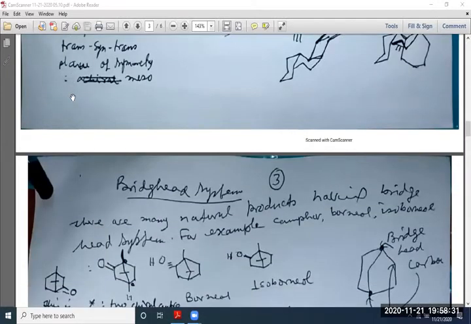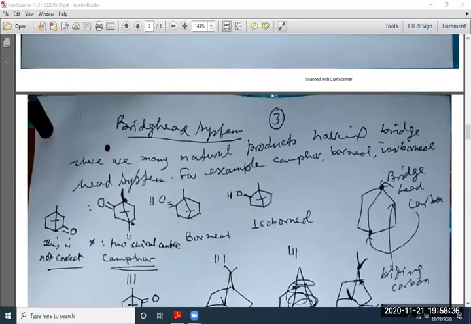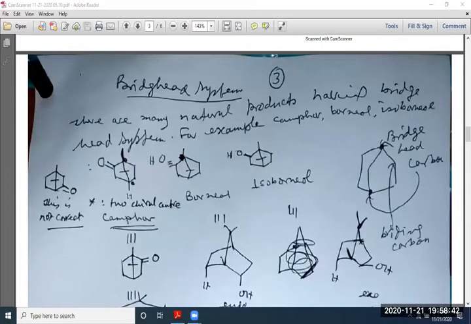Now another system is the bridgehead system. There are many natural products having the bridgehead system, for example camphor, borneol, isoborneol. This is the camphor. So the actual form is written here. The one chiral center is here, above is methyl group, and this is hydrogen. This is the chiral center.